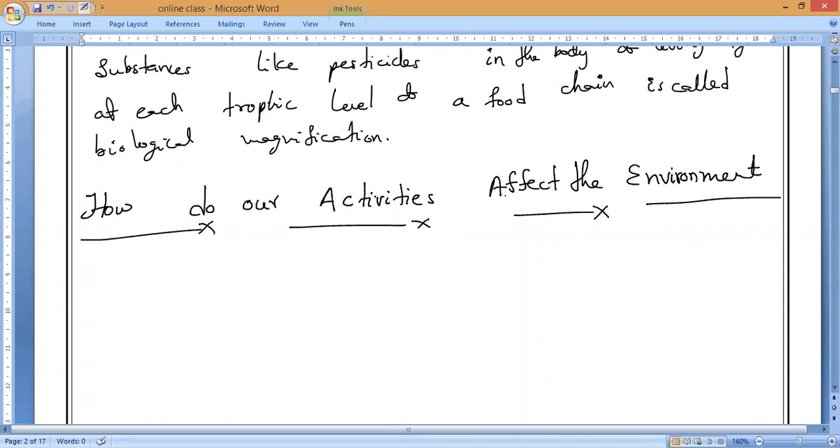For example, presently the war between Russia and Ukraine is a major drawback for the environment of Ukraine, because they are using different weapons, different bombs, even more powerful bombs, missiles, guns, etc. And they are blasting everything like buildings, aeroplanes, and oil tankers. Because of that, maximum pollution is taking place, causing a lot of biological changes in the environment.